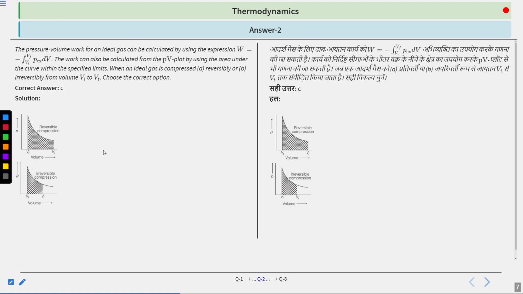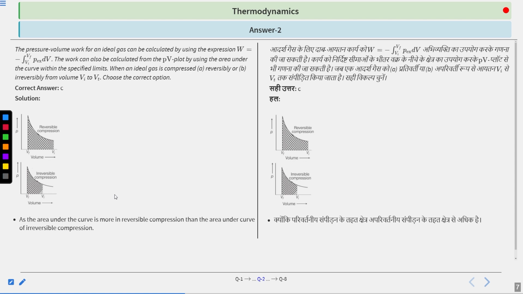So these are your two graphs. This is for the reversible compression and this is for an irreversible compression. Now you can see that the area under the reversible compression is more as compared to the area under the irreversible compression. Therefore, the work done reversible is greater than the irreversible.